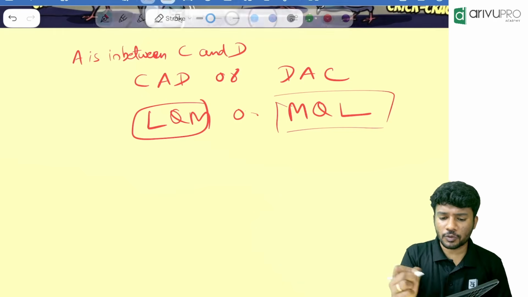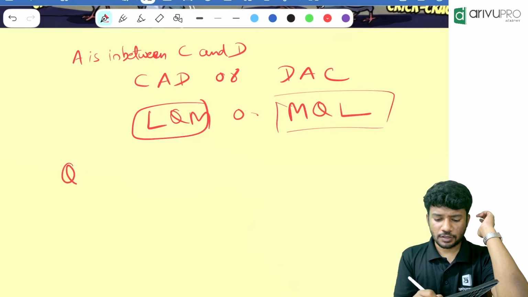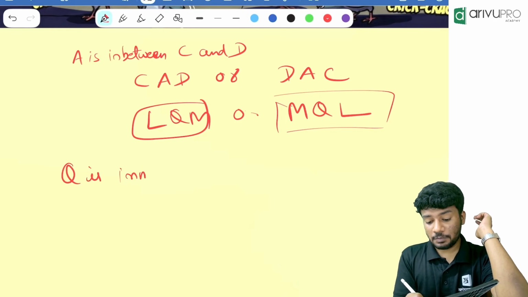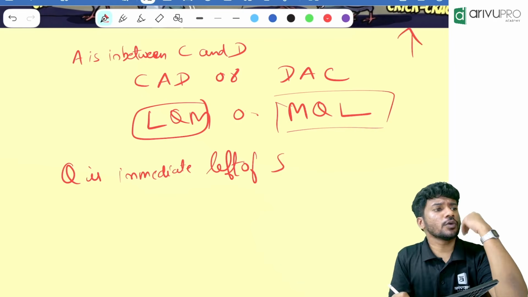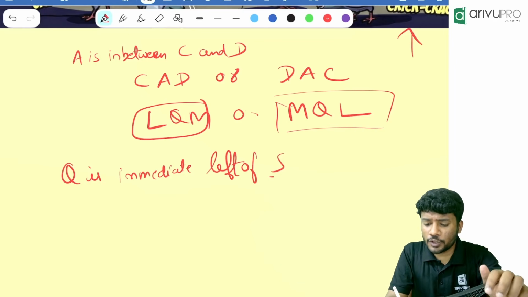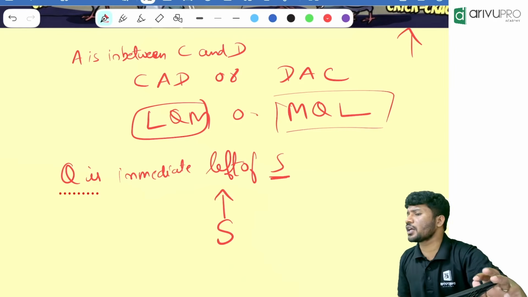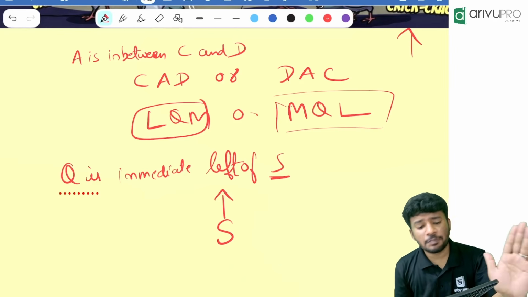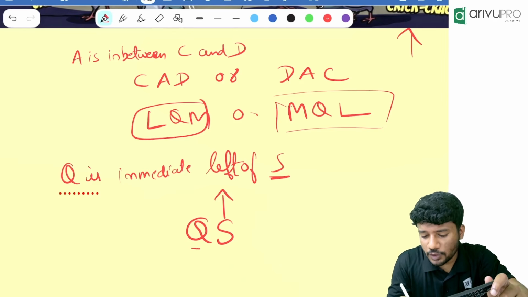Then people, one more question. Q is immediate left of S. How to write it? Q is immediate left of S. So always assume that they are looking towards north. Q is immediate left of S. Who is the reference person? S. So S is looking towards which direction? The north direction. Q is immediate left of S means what? Where will be the position of Q? Q will be over here.